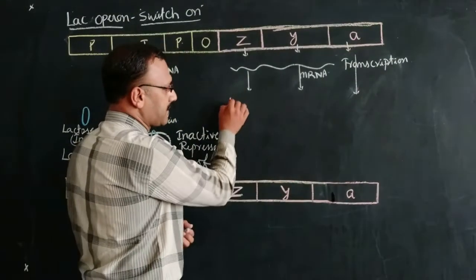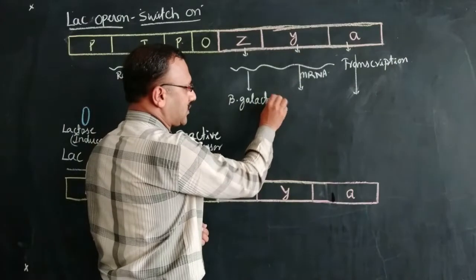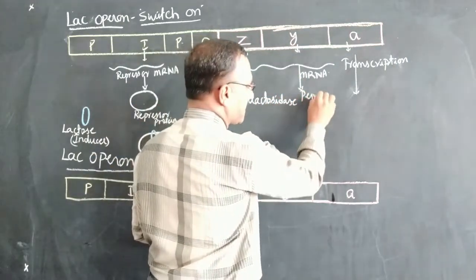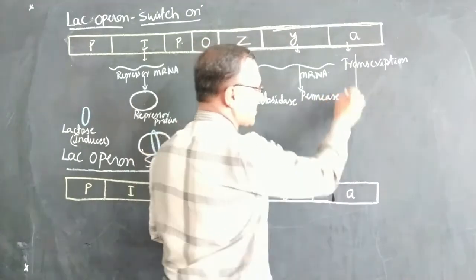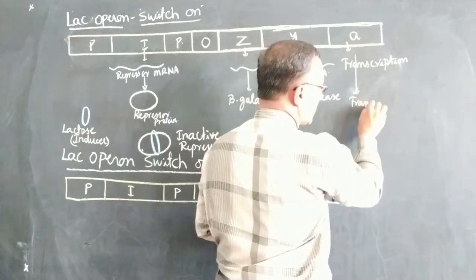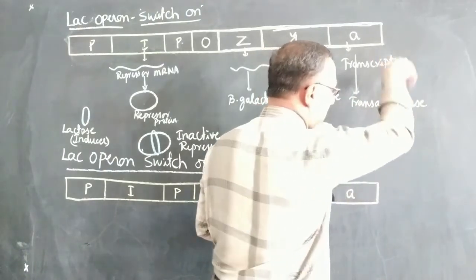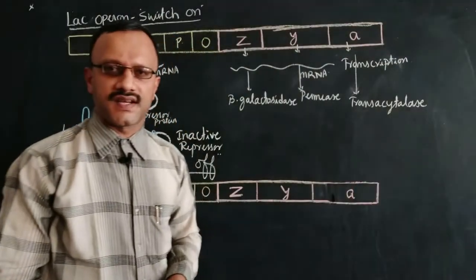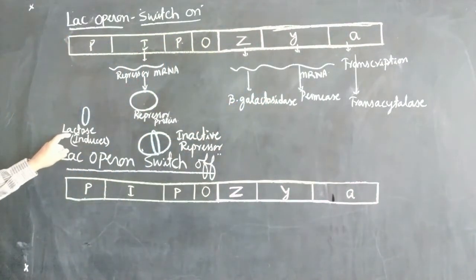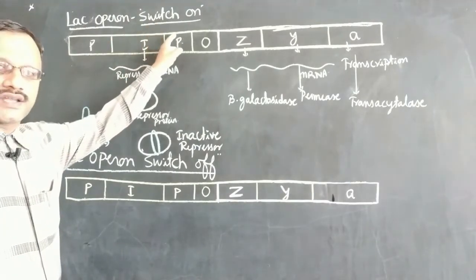That is beta-galactosidase, permease, and lastly the lac A gene will produce transacetylase. All these three enzymes will be synthesized only in the presence of lactose sugar. So this is what we call gene switch on condition.